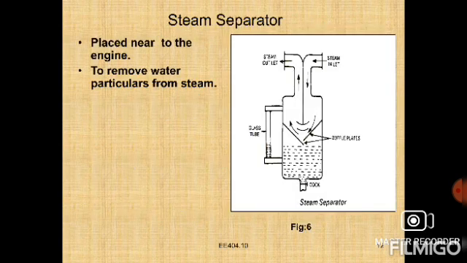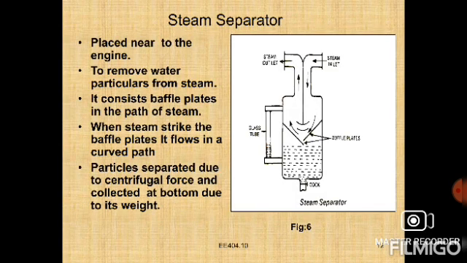Right, now the next one: steam separator. So we can observe here the steam separator. The use of wet steam in steam engines and steam turbines produces many disadvantages. A steam separator is placed near the engine on the main steam pipeline leading from the boiler to the engine.